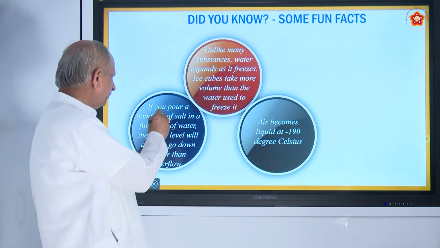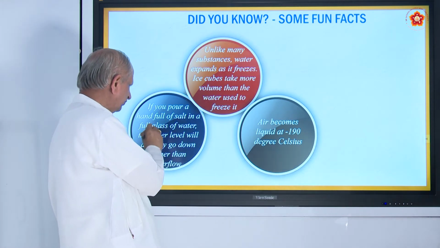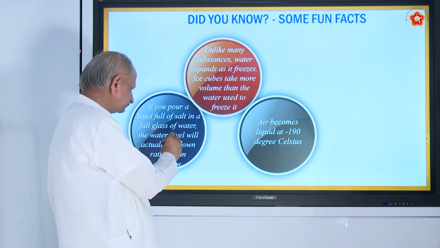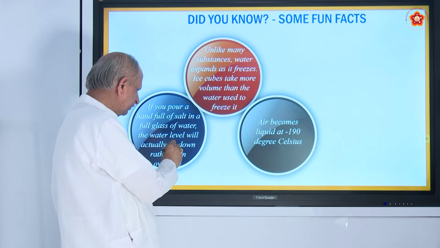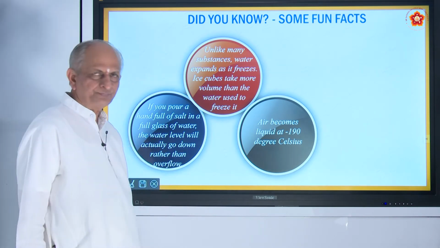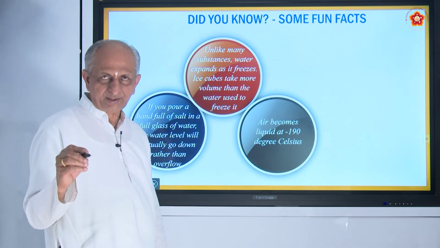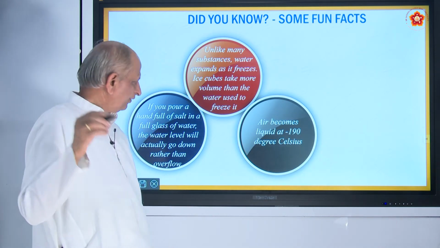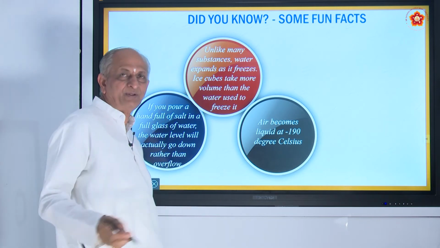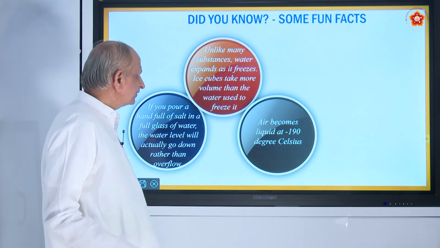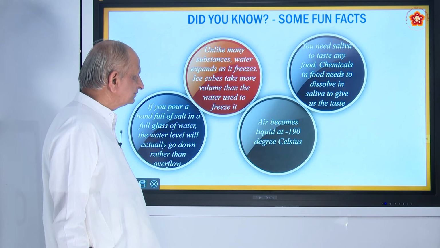And if you pour a handful of salt into a full glass of water, the water level will actually go down. So, by adding salt to water, the level of water goes down. You can experiment today itself. Okay, that is another interesting point.